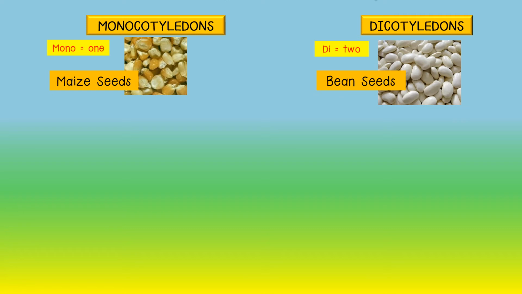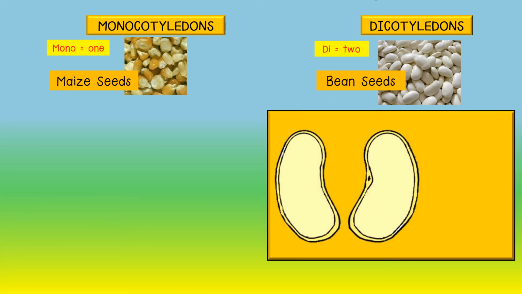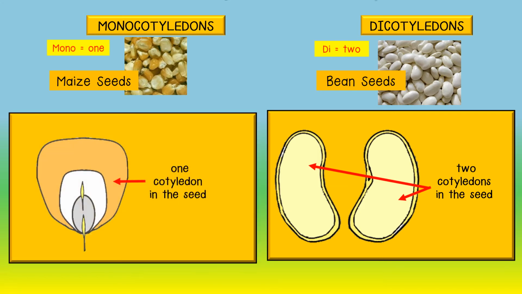The bean seed is a good example of a dicotyledon seed. If you soaked a bean seed in water, you will easily split the seed into two halves. These are the cotyledons of the bean seed. Therefore, dicotyledon plants have two cotyledons in the seed. You would not be able to split a maize seed into two parts because it only has one cotyledon.